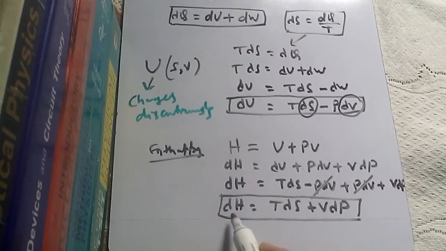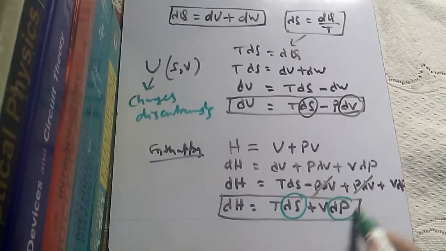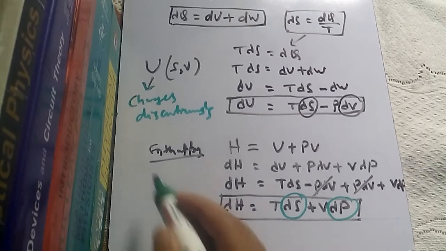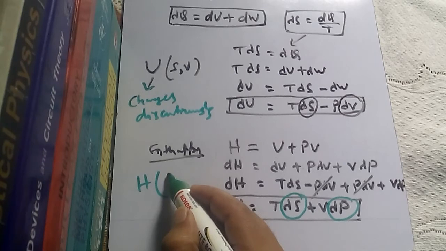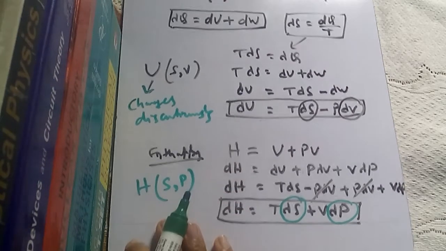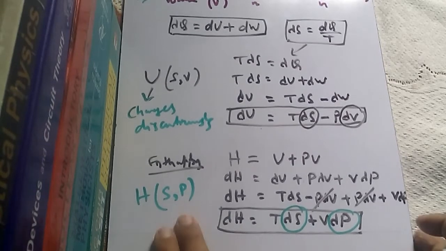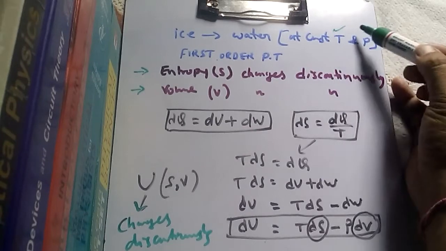And now you can see that change in enthalpy depends on the change in entropy and change in pressure. So we can say that enthalpy H is a function of entropy and pressure. In first order phase transition, we can see that temperature is constant and pressure is constant.